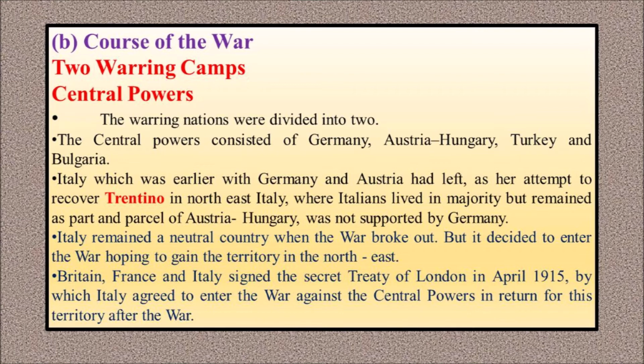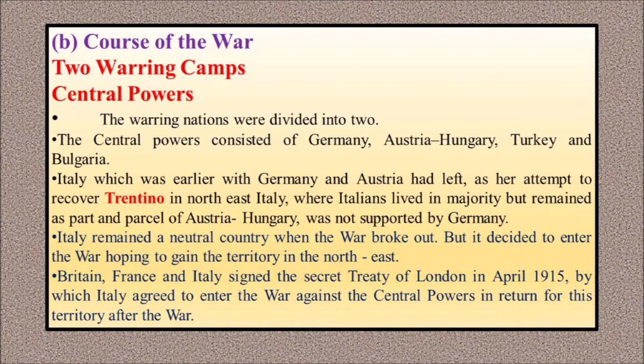Italy went away separately and did not join with anyone. It remained neutral. Later it joined with Britain and France, and it wanted to fight against Germany and Austria. Italy signed a treaty with Britain and France, the Treaty of London, in April 1915. A treaty means an agreement, as we already know.